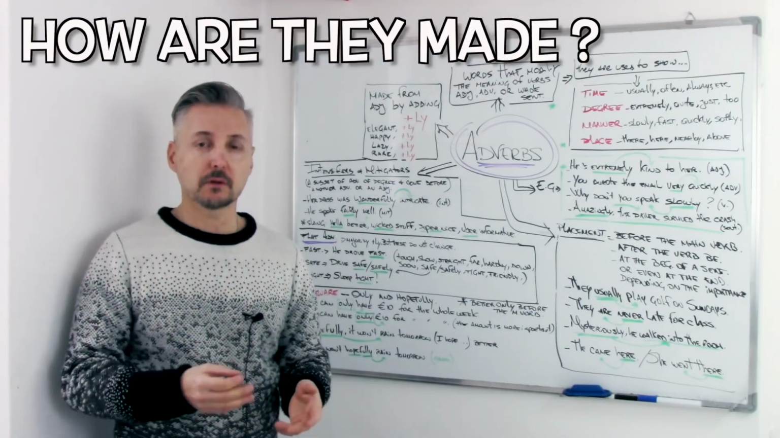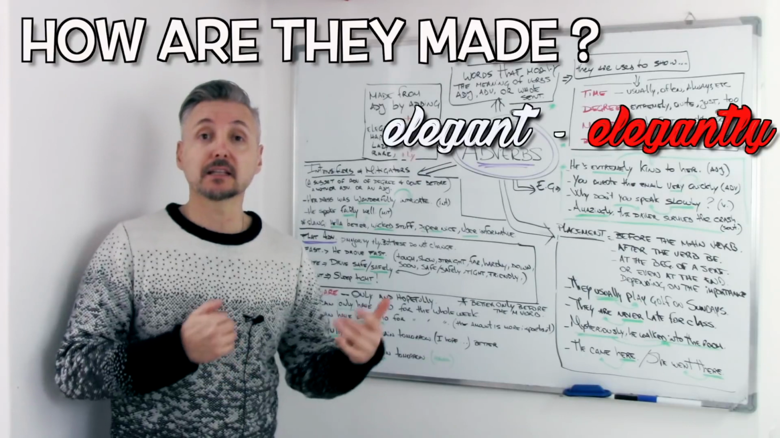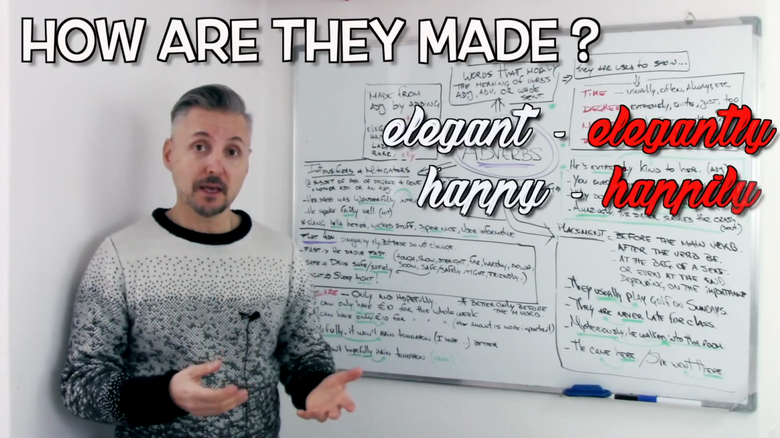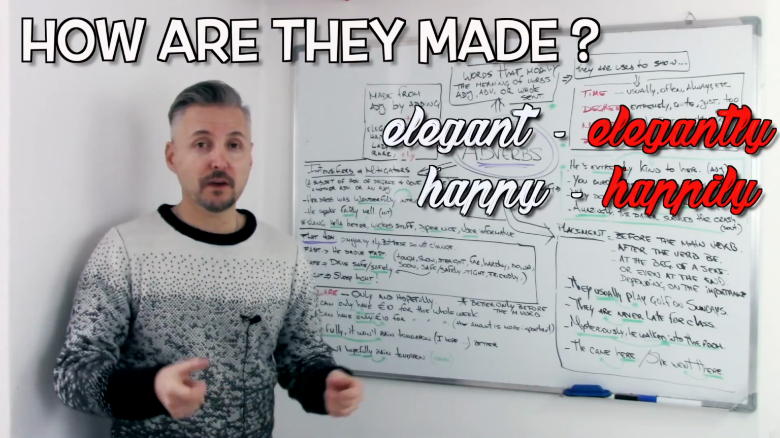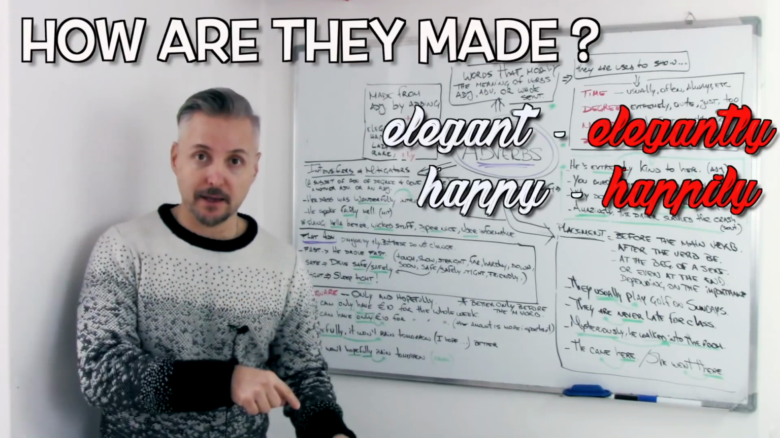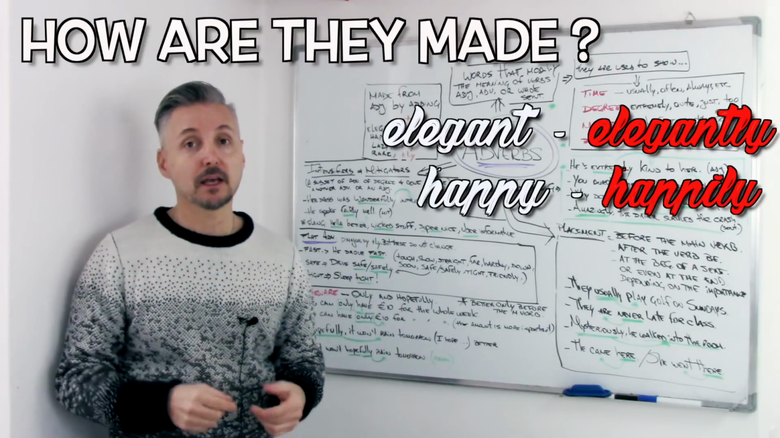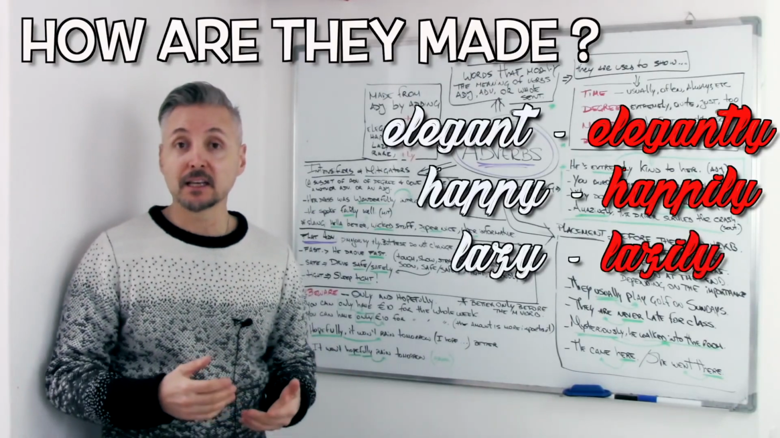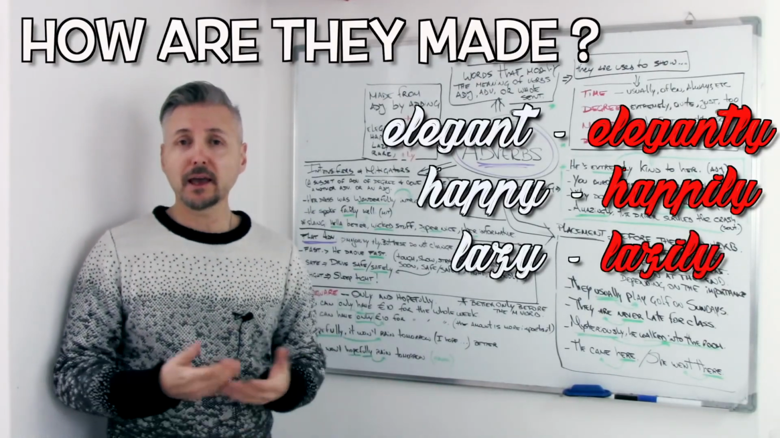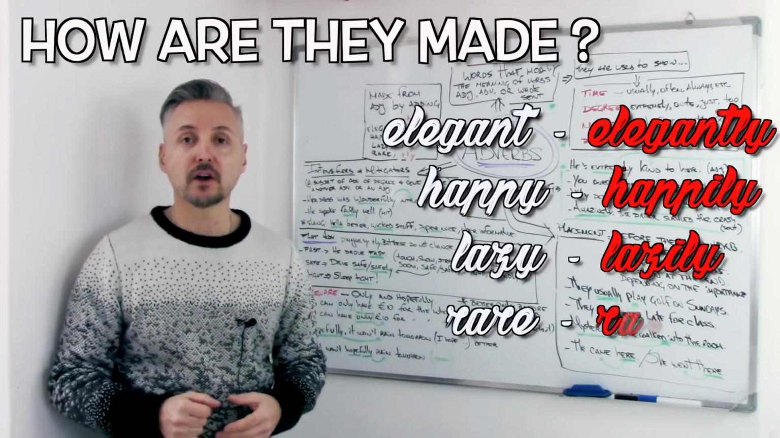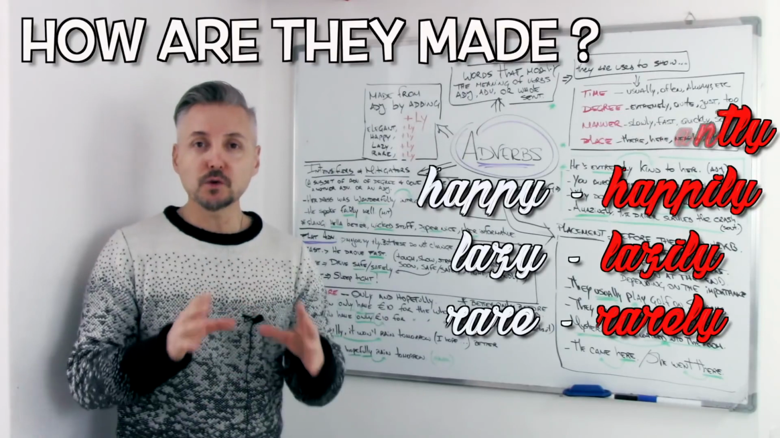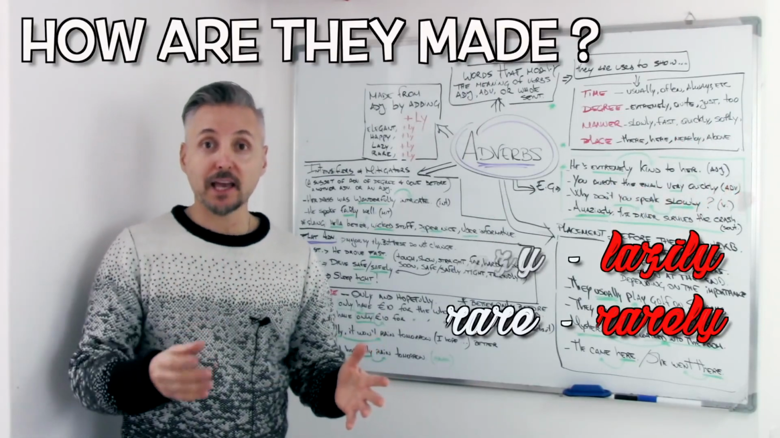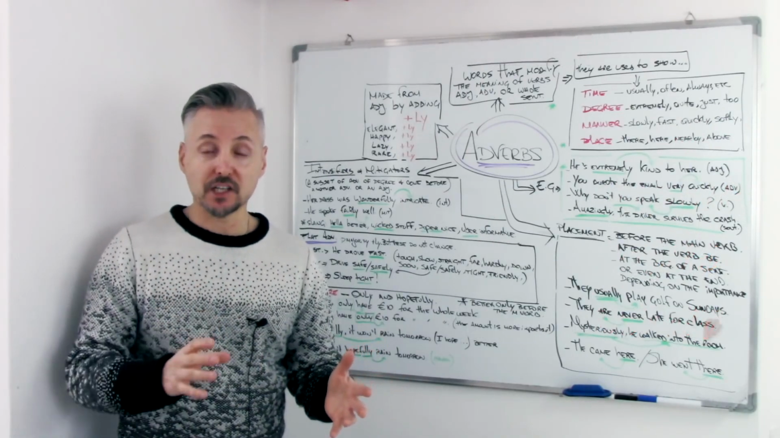So, for example, elegant, elegantly. Happy, happily. Be careful there, we have a y, so the y turns into an i. So happily. Like, lazy, lazily. And we can say rare, rarely. There are many others, but usually we add ly at the end of adjectives.